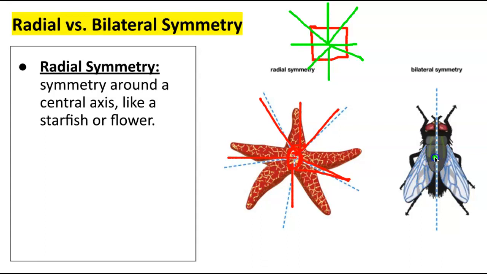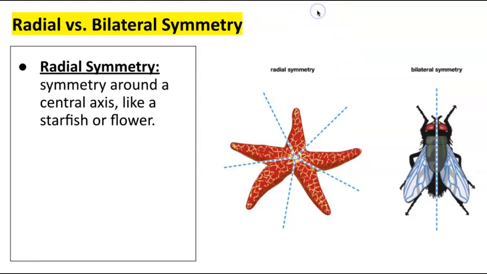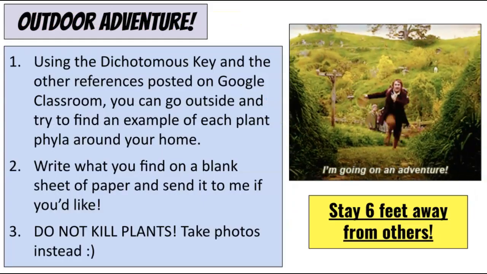Let's say this is the center of the fly. If I cut the fly this way, is that symmetrical? No, right? This is what we call bilateral symmetry. I'm going to change the color here because this fly is only symmetrical along a specific axis. So along a unique plane is what they say. I have to erase all this stuff to show you bilateral symmetry. But that's okay. Come on, work for me. Oh my gosh, I'm sorry, y'all.